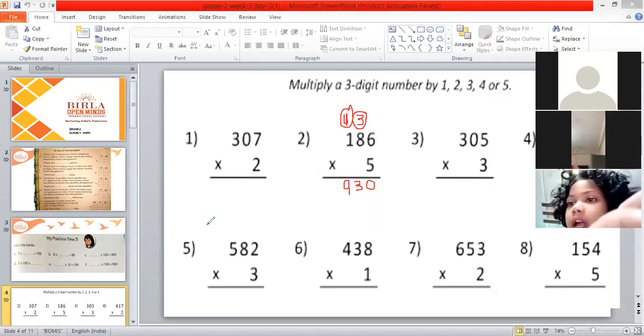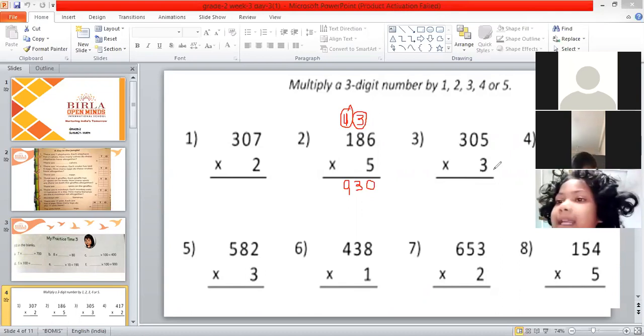Third bit. 305 multiplied by 3. Very good. So which number table? 3 table, ma'am. Yes, 3 tables. So tell me 3 fives are?